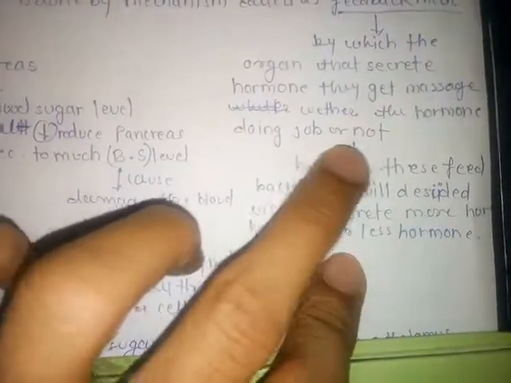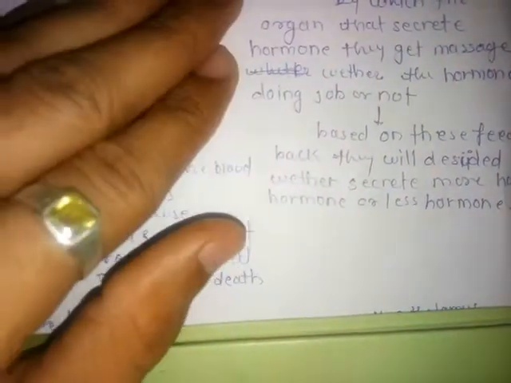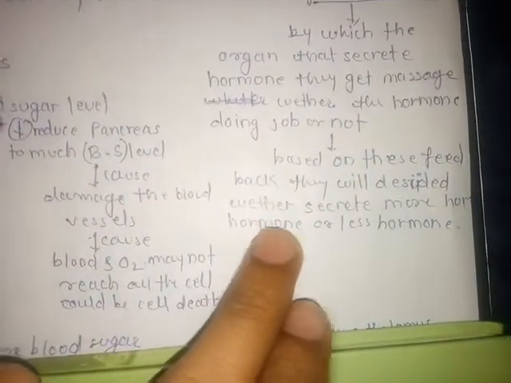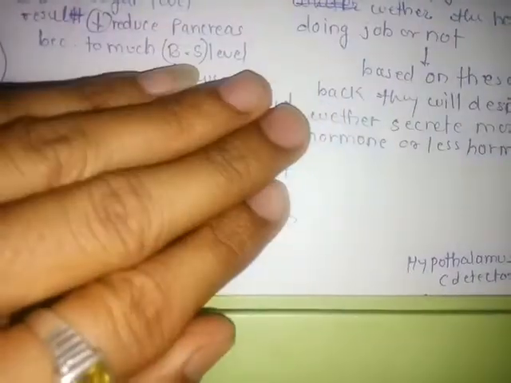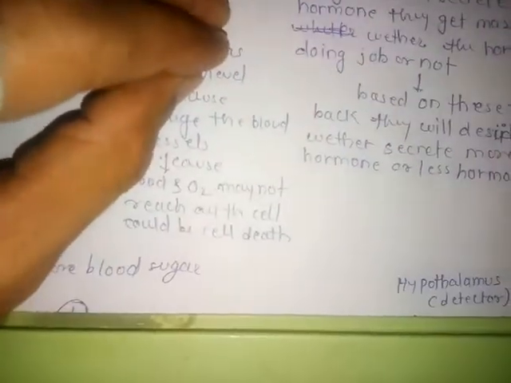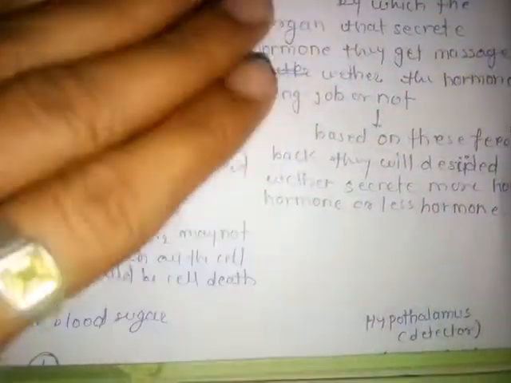These are the glands or organs that secrete hormones. Then they get a message whether the hormones are doing their job or not, that is, whether the hormones released from the glands work properly or not. Based on this feedback, the glands decide whether to secrete the hormone in a larger or a smaller amount. So this is the simple working of this negative feedback mechanism.